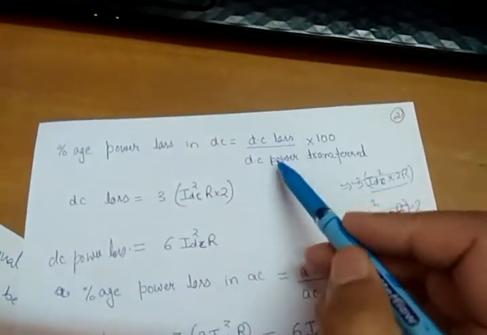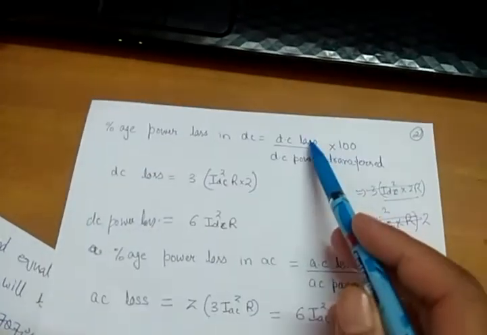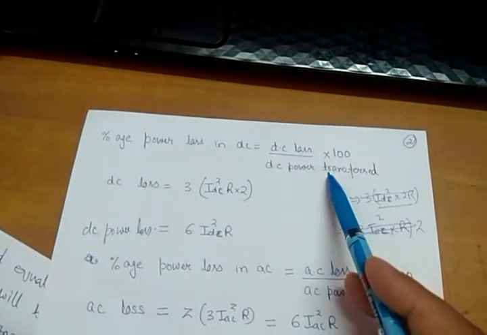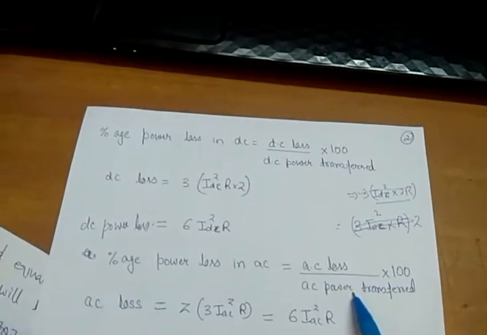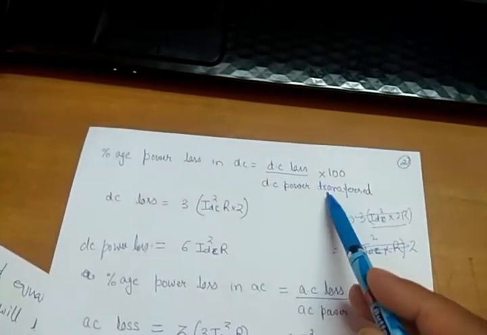Percentage power loss is DC loss divided by DC power delivered, and percentage power loss in AC is AC loss divided by AC power delivered. DC loss and AC loss are the same, but DC power here is more and AC power here is less. AC power transferred is less than the DC power transferred.